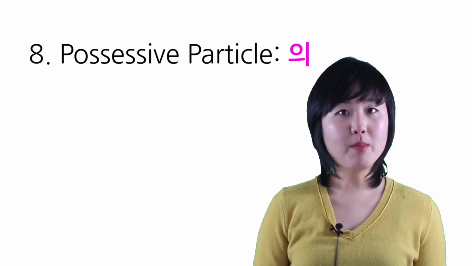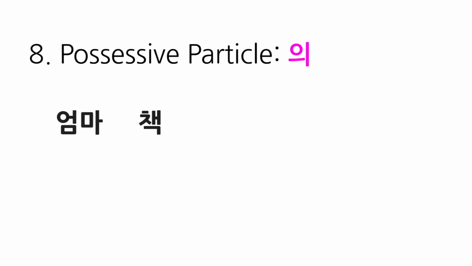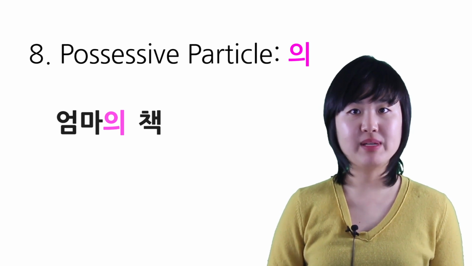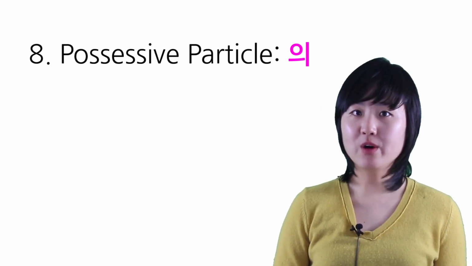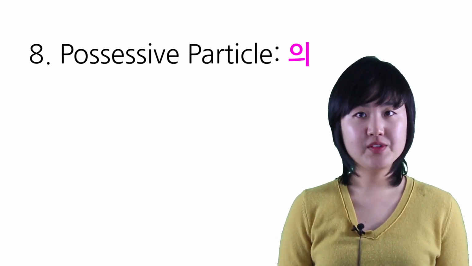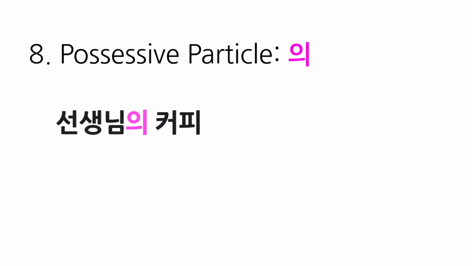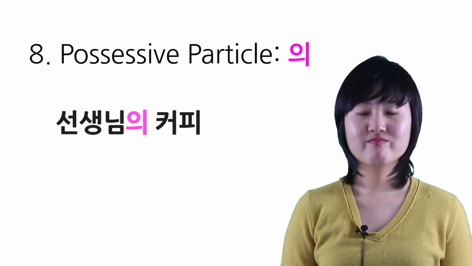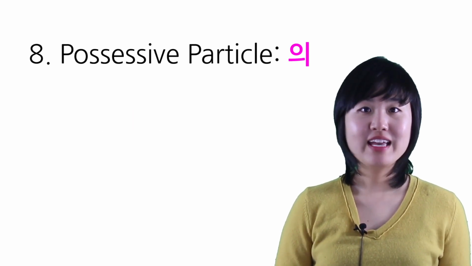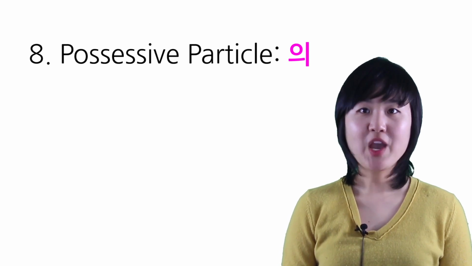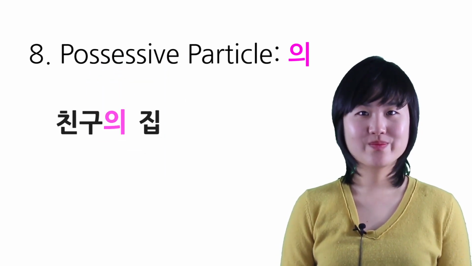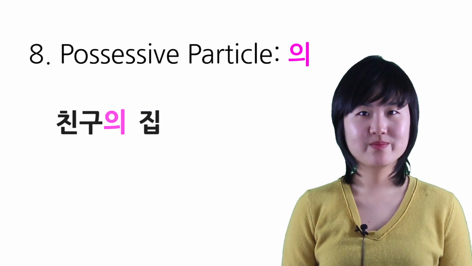The last particle to study is a possessive particle. When you say mom's book, it is 엄마의 책. Notice that 의 is added to the first noun to indicate the possession of the person. How about teacher's coffee? It is 선생님의 커피. Would you repeat after me? 선생님의 커피. Good. How about 친구의 집? What did I say? I said 친구의 집. I meant friend's house.